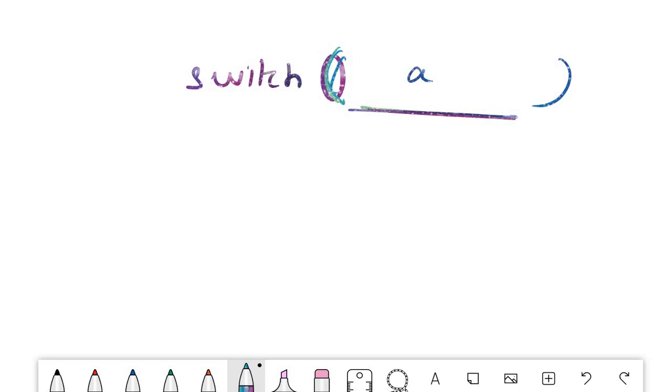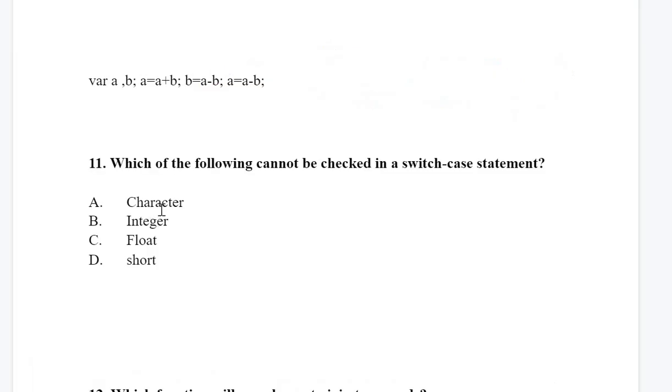So what can be the type of this expression written inside the switch bracket? Integer is allowed. You can also include character, you can include short, but float is not allowed.